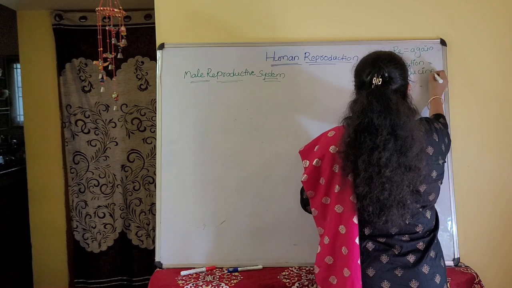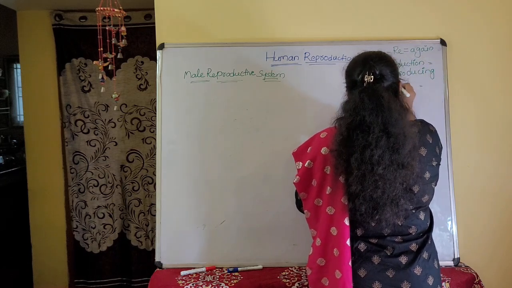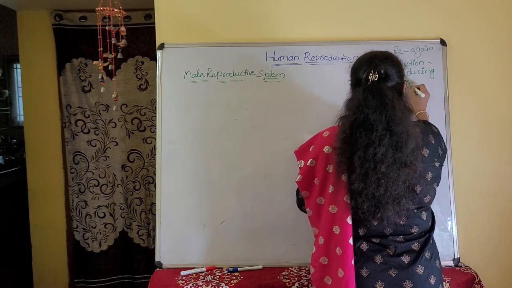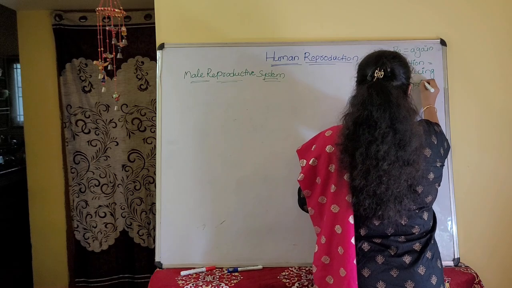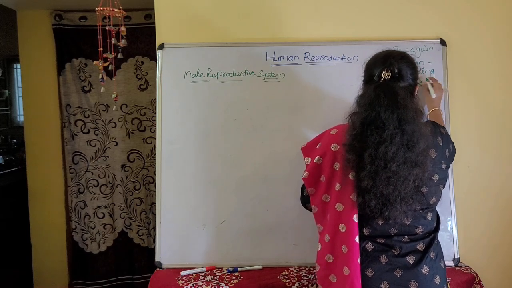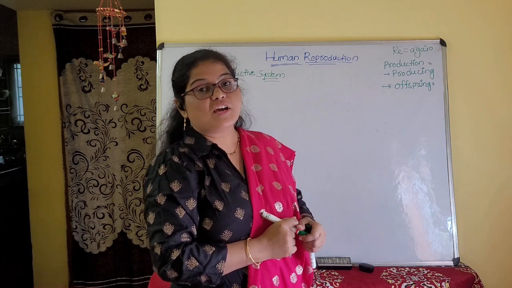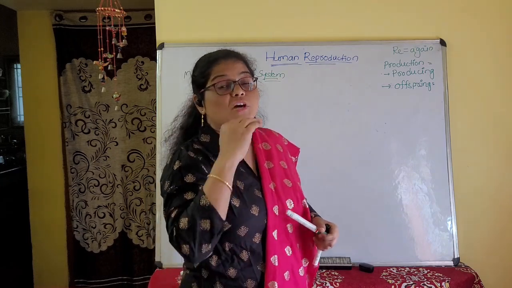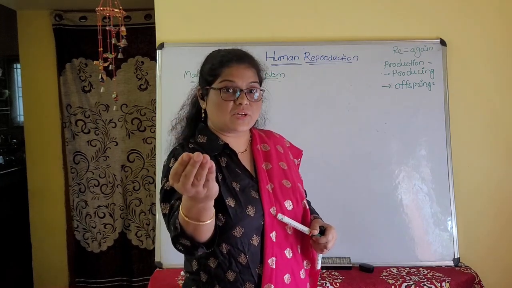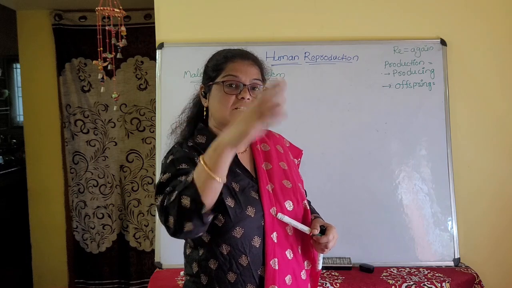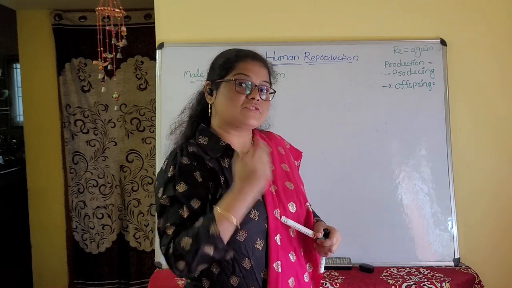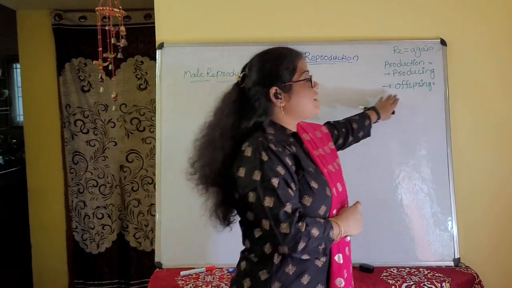What are we producing here? We are producing our progeny, our offsprings. Why are we producing our offsprings? To continue our generations, after generations.